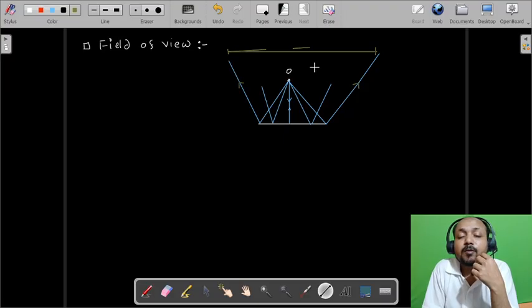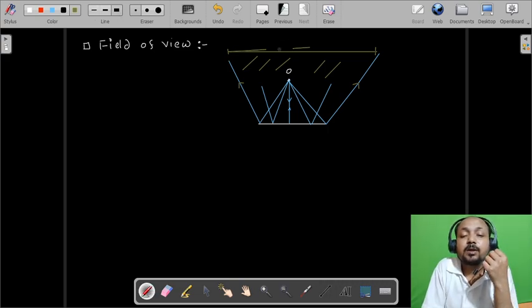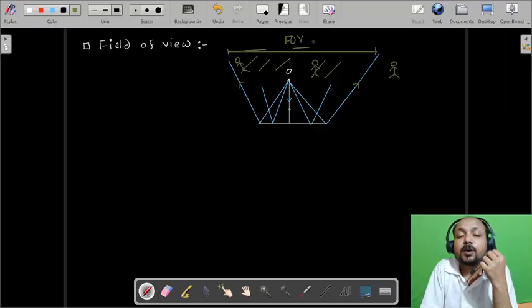Okay, so if any observer is placed within this region, this space, he will be able to see the image of this object. In this case this region is known as the field of view. If any observer is placed here or here, he will be able to see the image of this object in this mirror. If he is outside the region of field of view, he will not be able to see the image of this object.